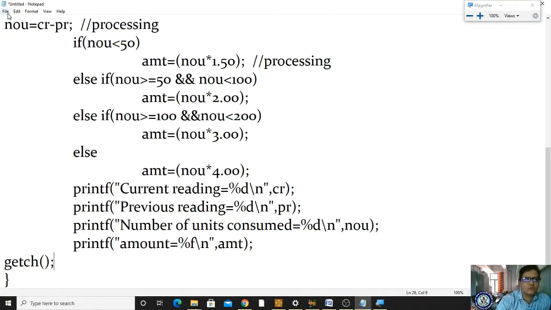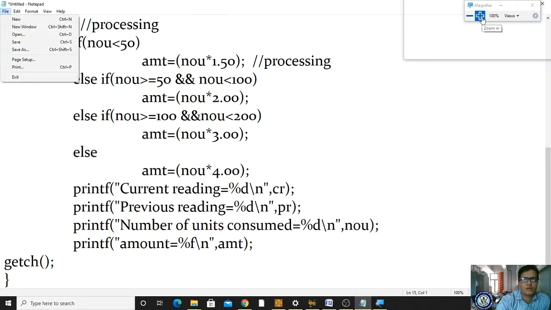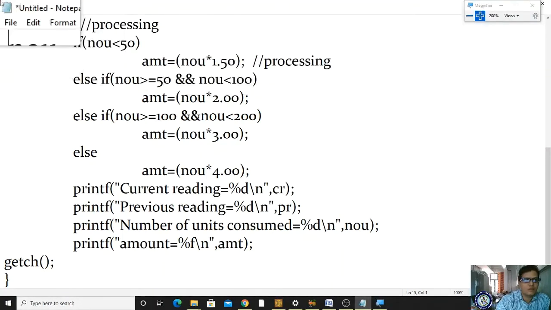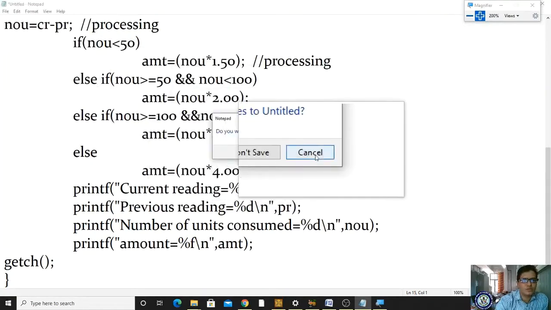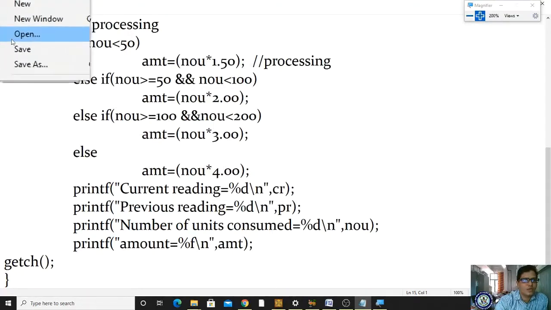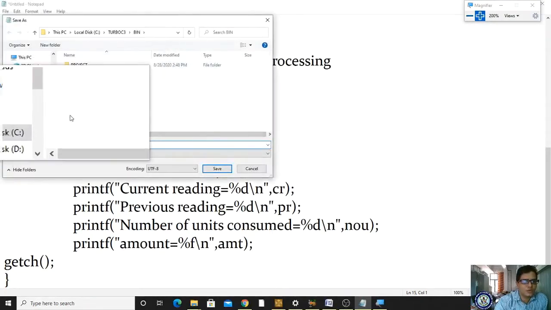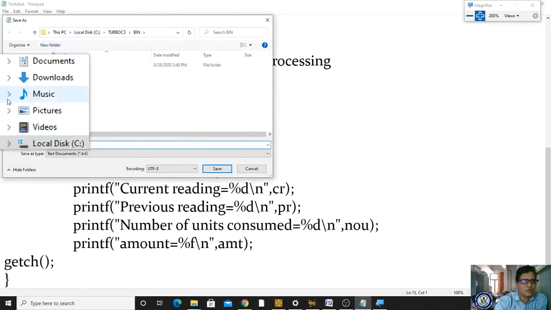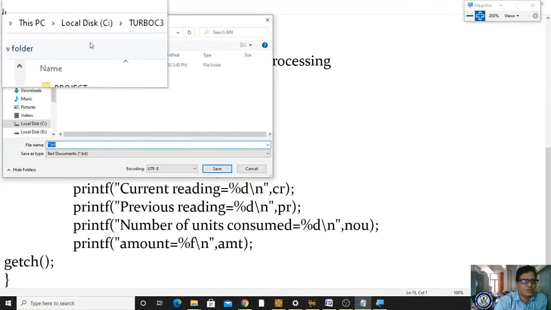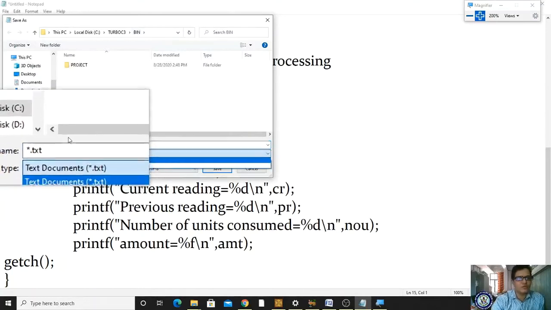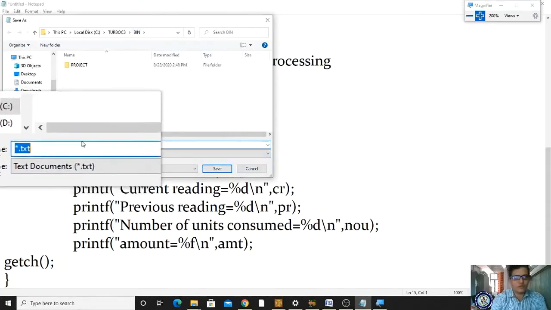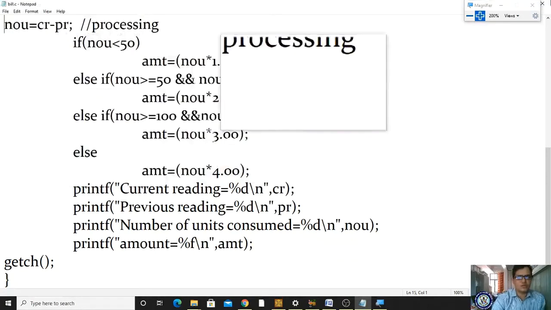Now to save, you are using File, Save. Here you have to check for your C drive. Okay, you have to check whether it is in C drive or not. You have to confirm it, your Turbo C3 bin, and you have to type the name of the file. What is our name of the file? Name of the file is Build.c. I'm saving.